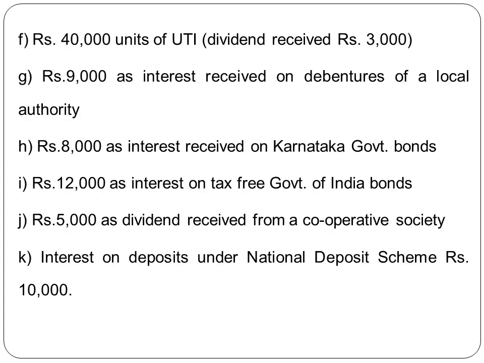Rupees 40,000 units of UTI, that is Unit Trust of India, dividend received is rupees 3,000. Here the amount of investment is given, at the same time income received also has been given. Dividend received is 3,000. However, dividend from the units of UTI is exempt from tax. Remember this point because we have not discussed this earlier. Dividend from units of UTI is fully exempt from tax.